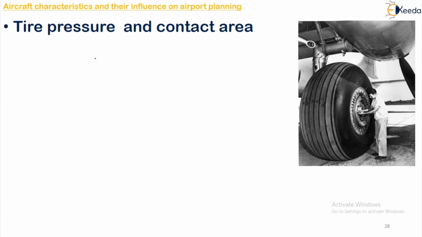Next, and the last one, is your tire pressure and contact area. Tire can be written as TYRE also. Normally this tire pressure and the wheel load will give an indication of the width, type and strength of pavement that is required for different types of aircraft. So basically we have to do this study in order to know the width, the type and strength of the pavement.